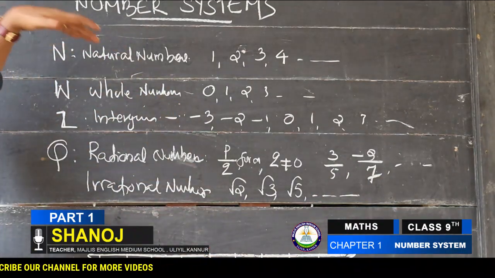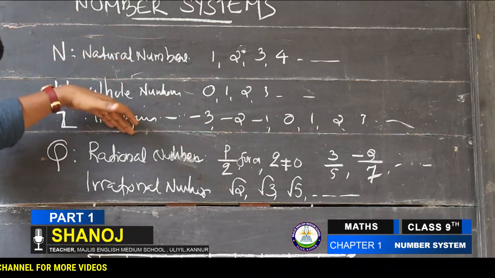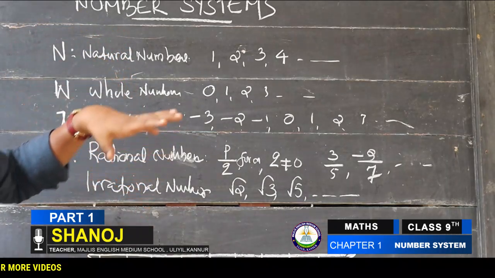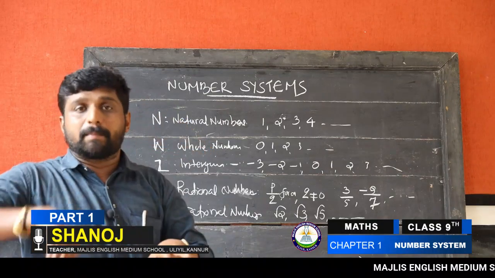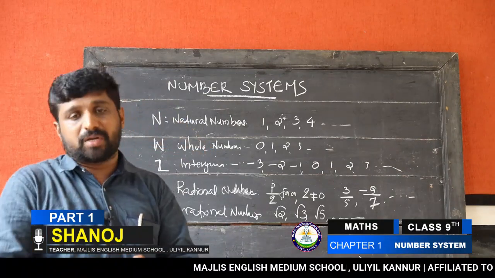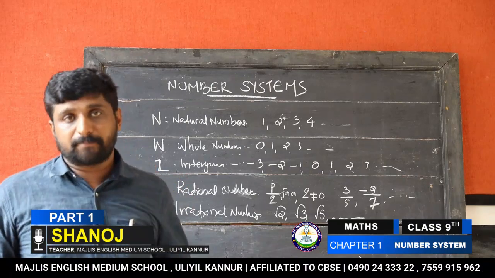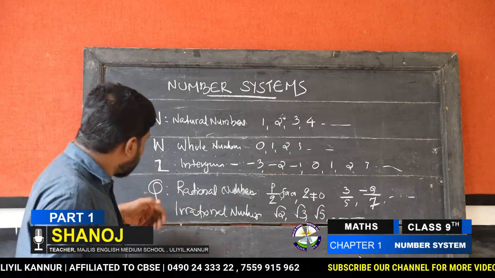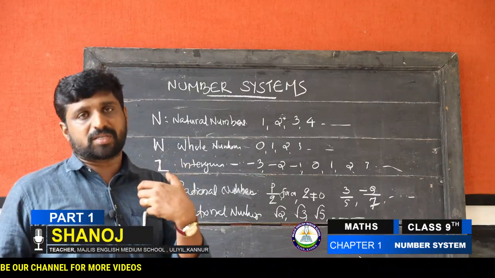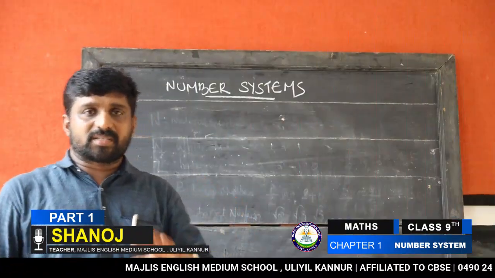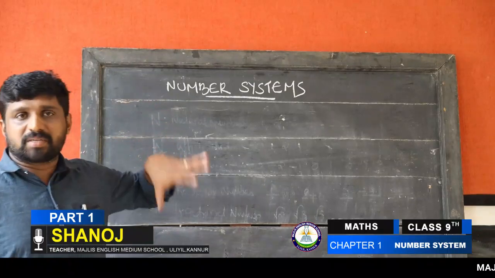Therefore, natural numbers, whole numbers, integers, rational and irrational numbers all together are known as real numbers. When we put them in a bag or box, all numbers together are known as real numbers. Here we will mainly discuss the rational numbers and irrational numbers and their operations. We already discussed the different types of numbers, natural numbers and so on.